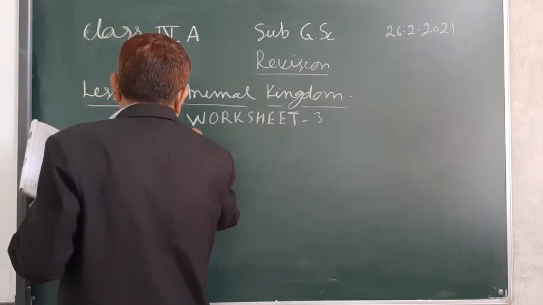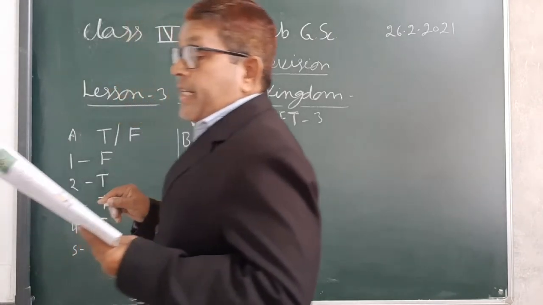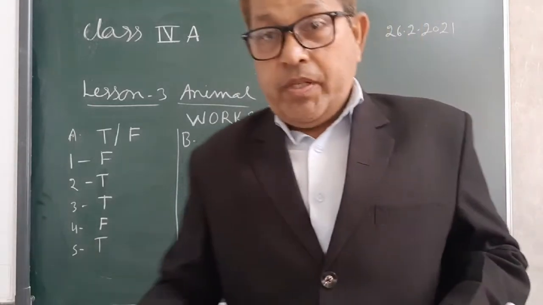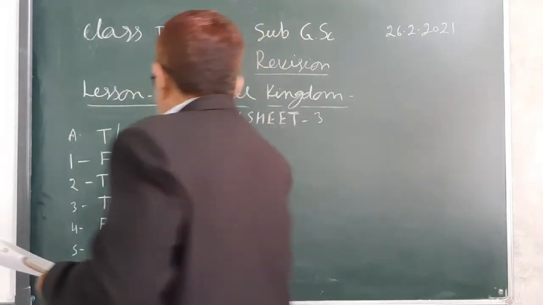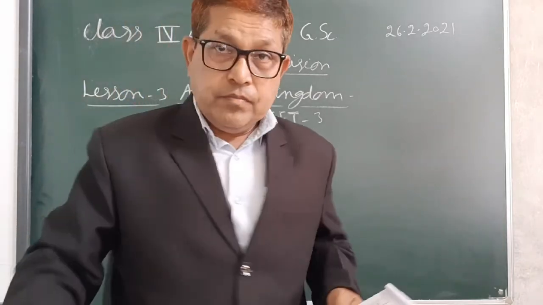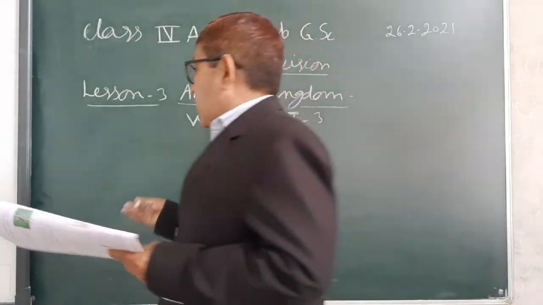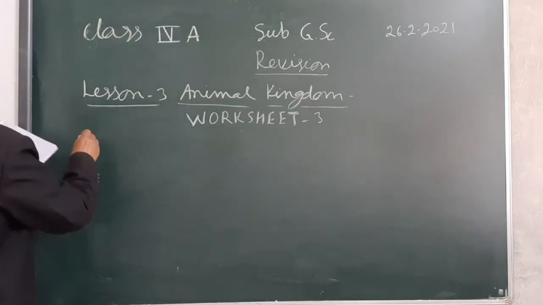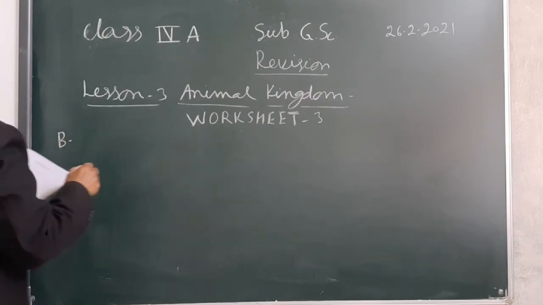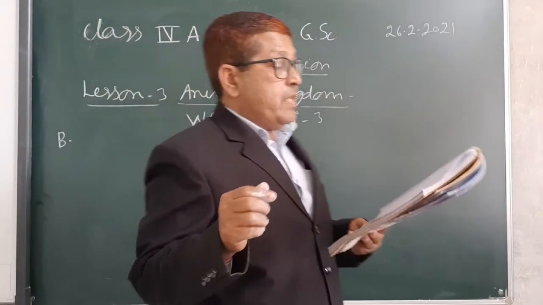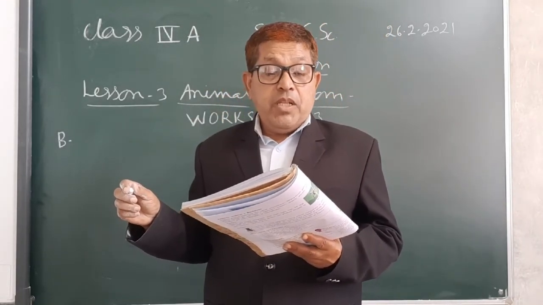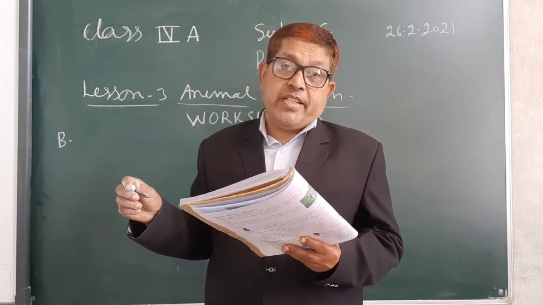Now B: give 2 examples of each of the following: reptiles, mammals, amphibians, flightless birds, and insects.